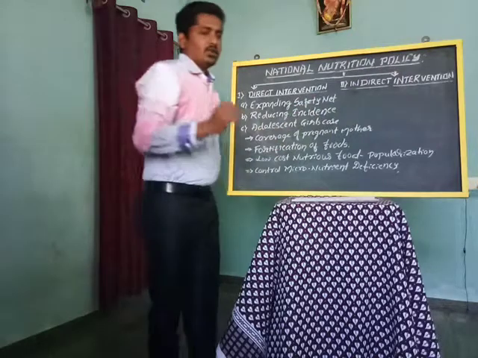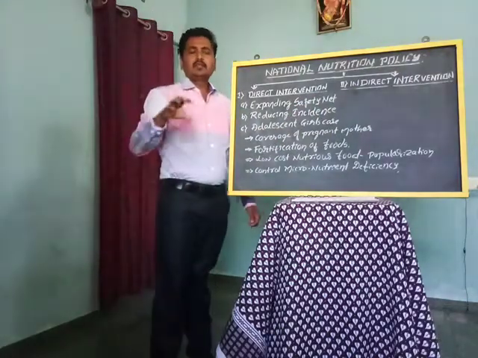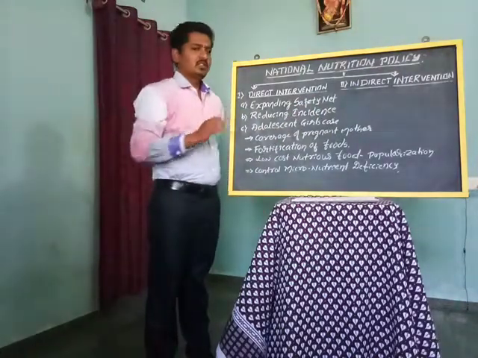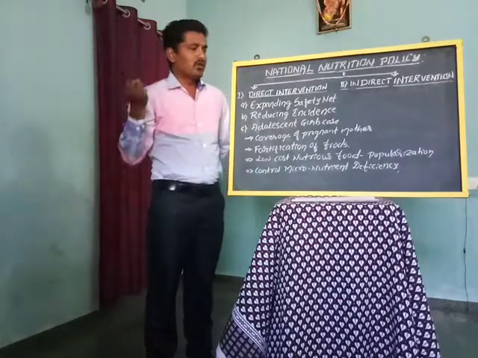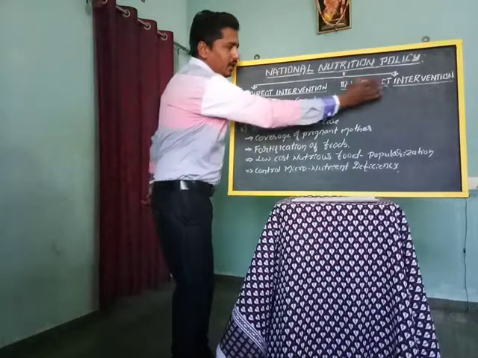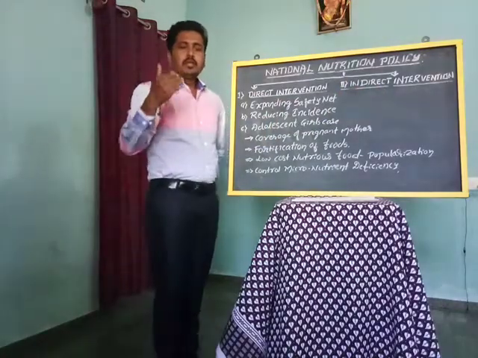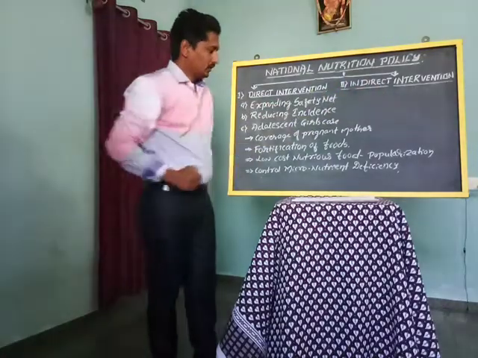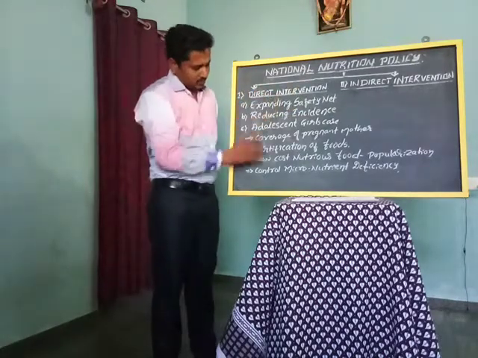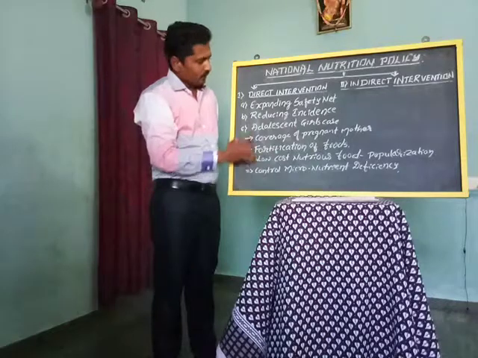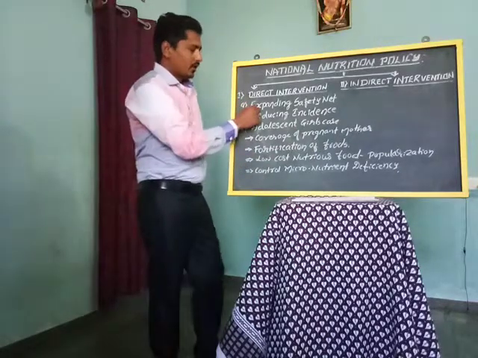Indirect interventions indirectly support the improvement of the nutritional and health status of an individual or nation. Those take a prolonged duration, years together. Direct intervention has some more headings. We will see them one by one.